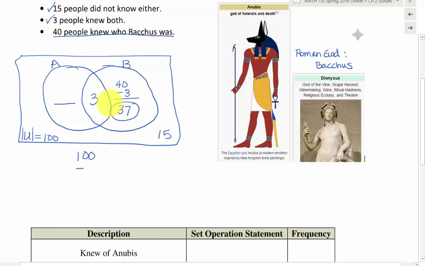Subtract off the 3 plus 37, that'll be 40. And subtract off the 15 who didn't know anybody. 15 and 40 is 55, so that's going to leave me 45 people who belong in the set A, but not also knowing Bacchus. So this makes my Venn diagram complete.